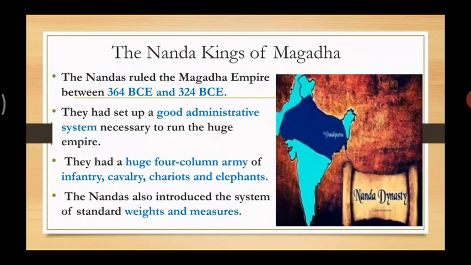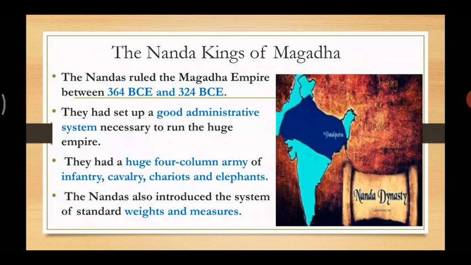Let's move forward. The next is the Nanda kings of Magadha. Let's see the kings of the Magadha Empire. Now the Nandas ruled the Magadha Empire between 364 BCE and 324 BCE. They had set up a good administration system.